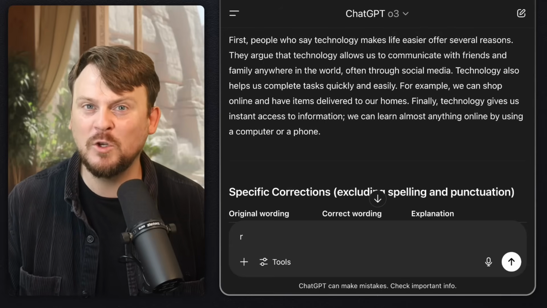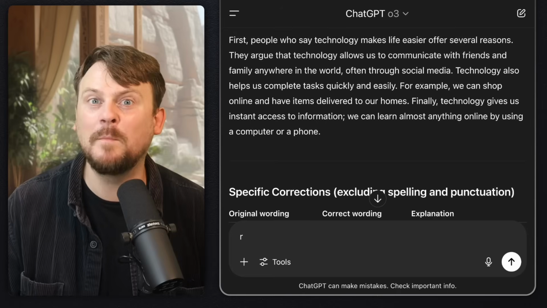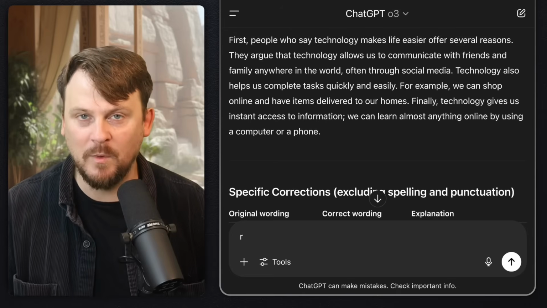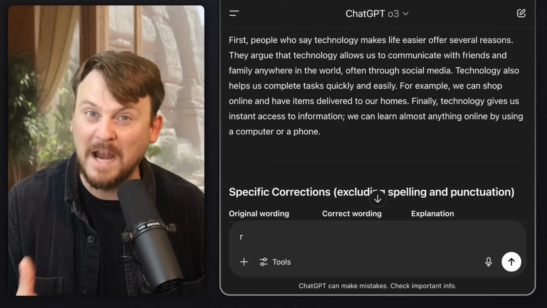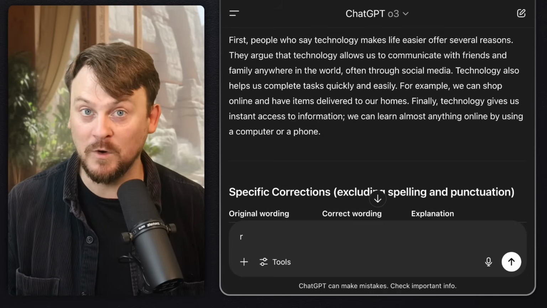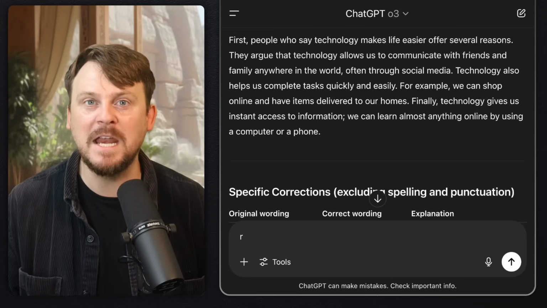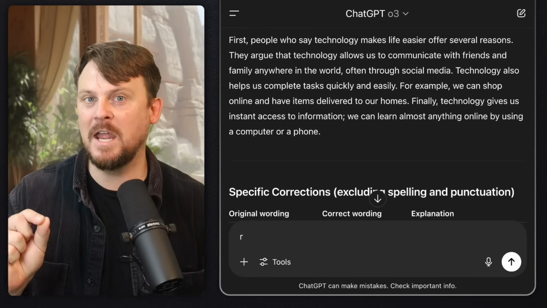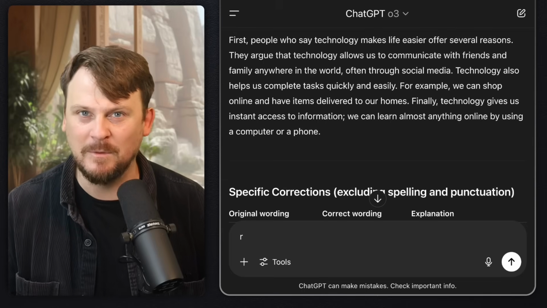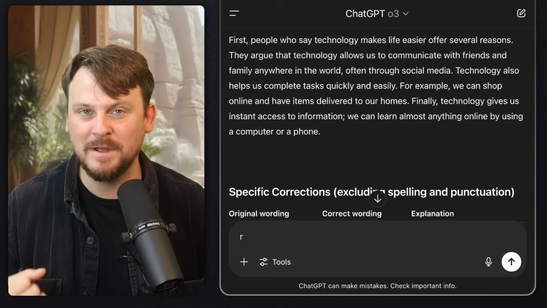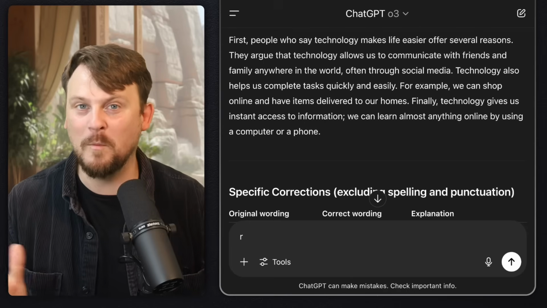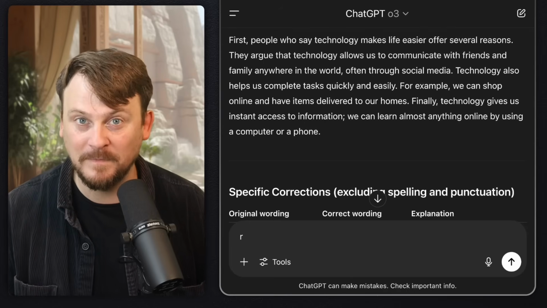Or a little bit more intuitive in what it's supposed to do. So, for example, when giving writing feedback, not just giving a corrected version, but a better version, because it is a writing teacher, not just a paragraph corrector. Whereas Grok didn't seem to get that bigger picture, let's say, task or project as well.